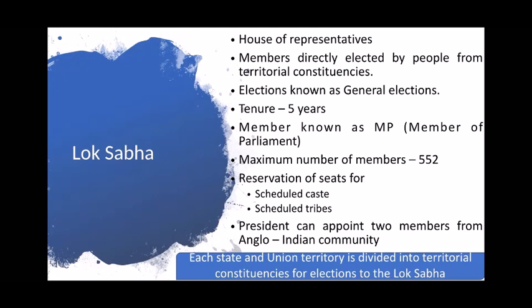Elections to the Lok Sabha are known as general elections. The tenure of a member of Lok Sabha is 5 years. The maximum number of seats in Lok Sabha is 552. Now, reservation of seats is made for scheduled castes and scheduled tribes. Now, why is this done? It is done to ensure equal representation to all sections of the community. Now, the President can appoint 2 members from the Anglo-Indian community to the Lok Sabha.